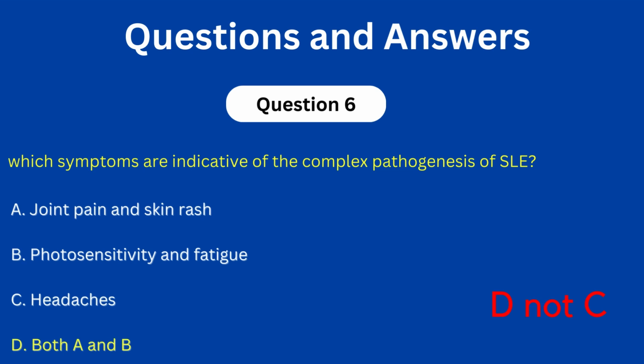The combination of joint pain, skin rash, photosensitivity, and fatigue reflects the complex and multifactorial pathogenesis of systemic lupus. These symptoms are the result of a combination of genetic predisposition, immune system abnormalities, hormonal influences, and environmental triggers. The diverse nature of these symptoms demonstrates the systemic impact of systemic lupus and its multifactorial etiology.